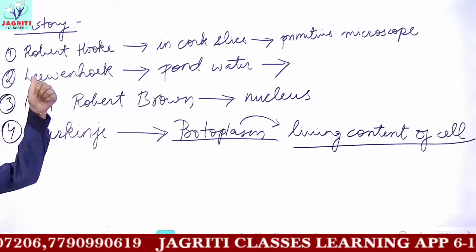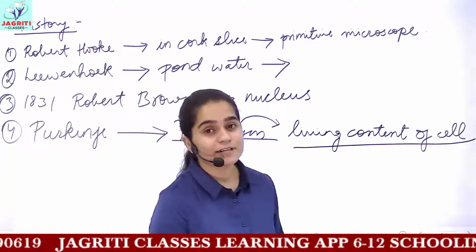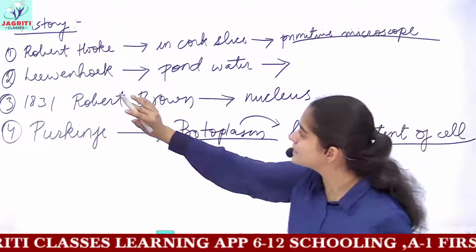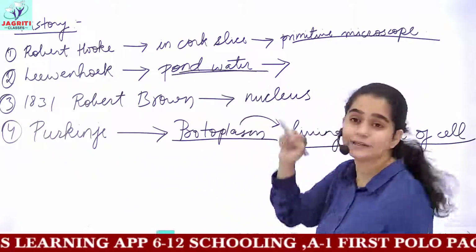So this is the history of the cell. Firstly Robert Hooke discovered the cell and he used a primitive microscope. Then with a more advanced microscope, Leeuwenhoek observed the pond water sample.